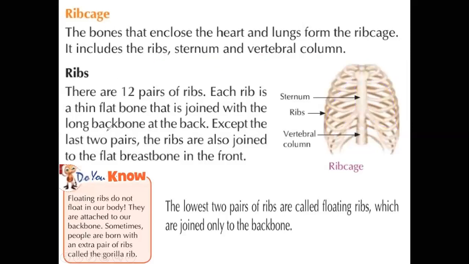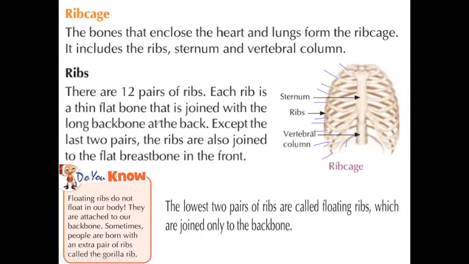Ribs. There are 12 pairs of ribs. These are curved bones we call ribs. See this, how many? One, two, three, 4, 5, 6, 7, 8, 9, 10, 11, 12. See, we have 12 pairs of ribs. Each rib is a thin flat bone.